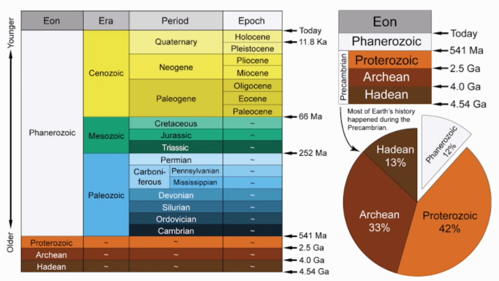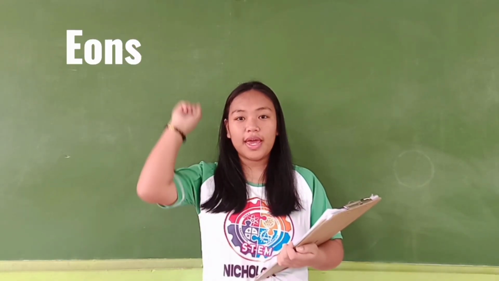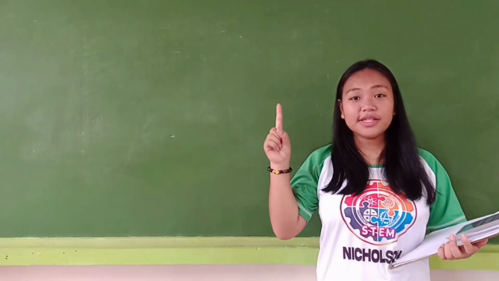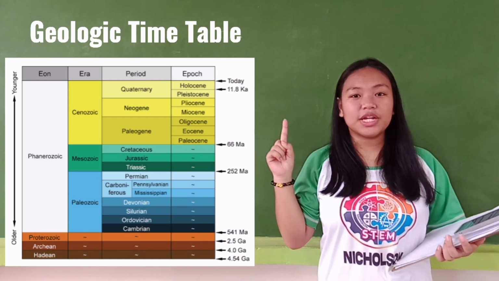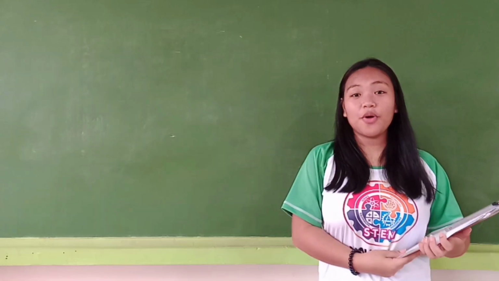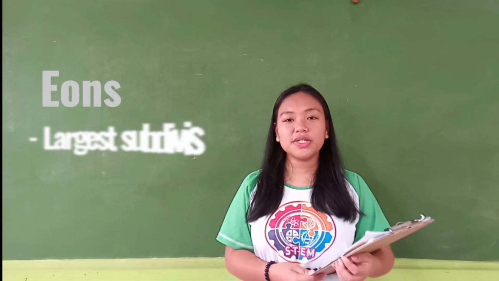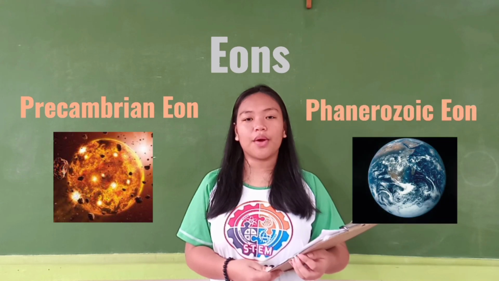The geologic timescale is a timetable of events in the history of the Earth. This timetable of events is divided into four: aeon, era, period, and epoch. Take note that the geologic timescale table is in earliest to oldest order. Now, let's talk about the major subdivisions. First off, aeon, the largest subdivision. Aeon is composed of Precambrian aeon and Phanerozoic aeon.